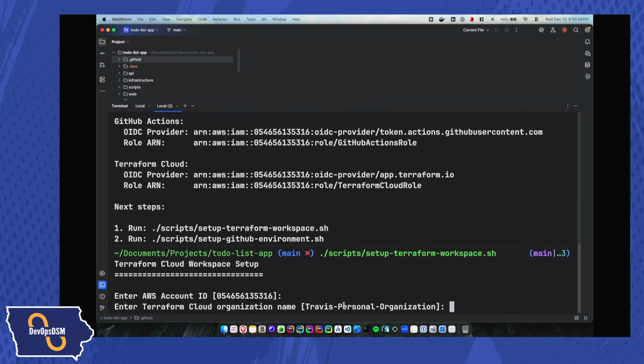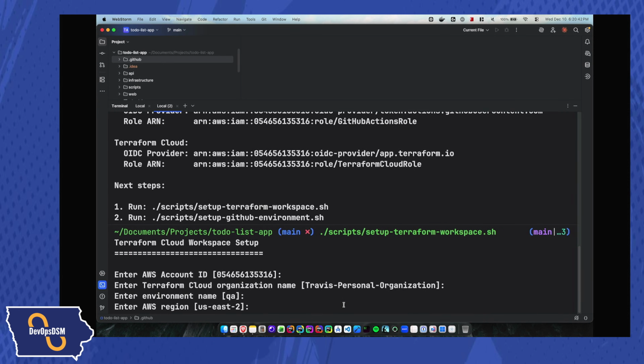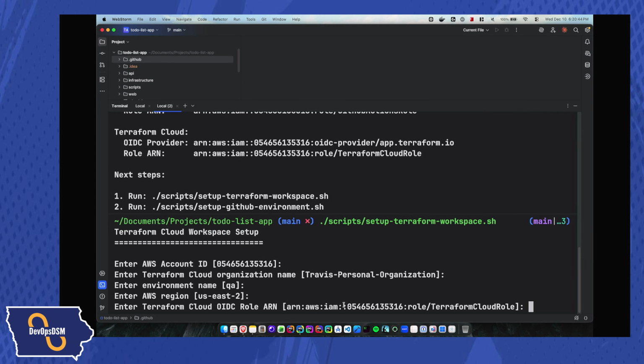And same thing, account ID. Okay, QA environment, we do want QA. And US East 2, yep. Oh, in this case, it already gave me my ARN. It's never actually done that before the previous times I've run this, so that's good.